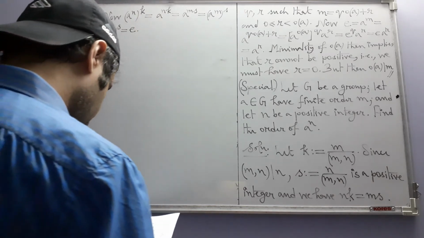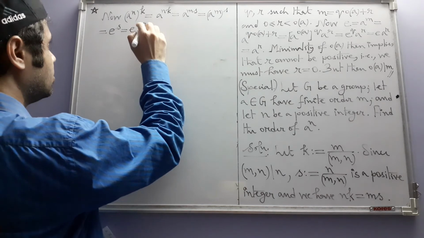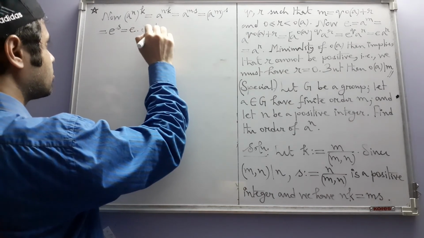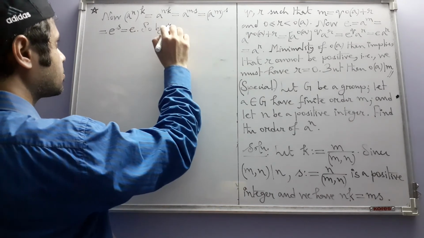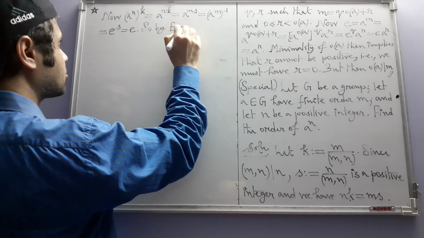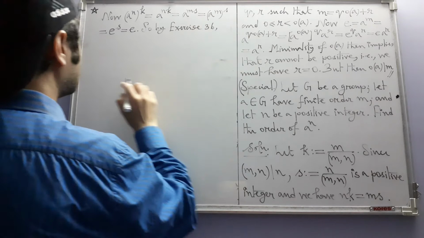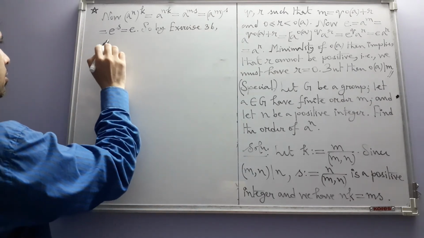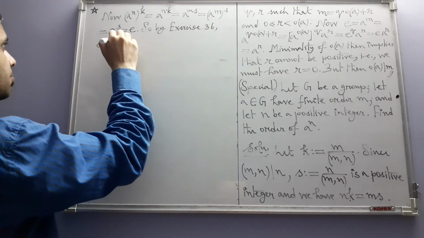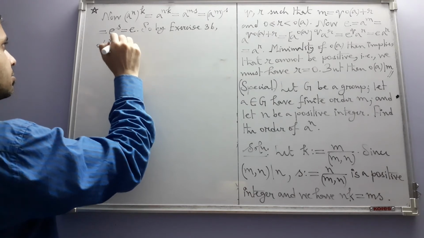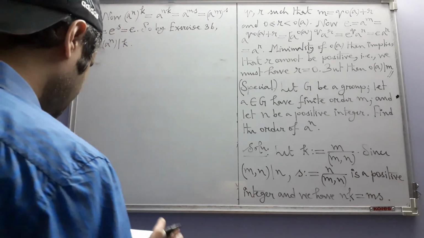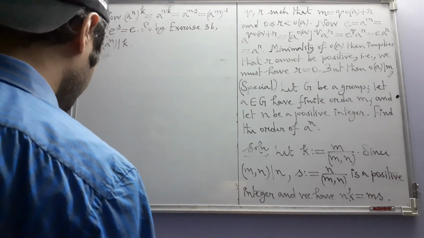That is the conclusion, no? Yes. So by exercise 36, the order of a to the power n divides k. Okay, so we get one relation.